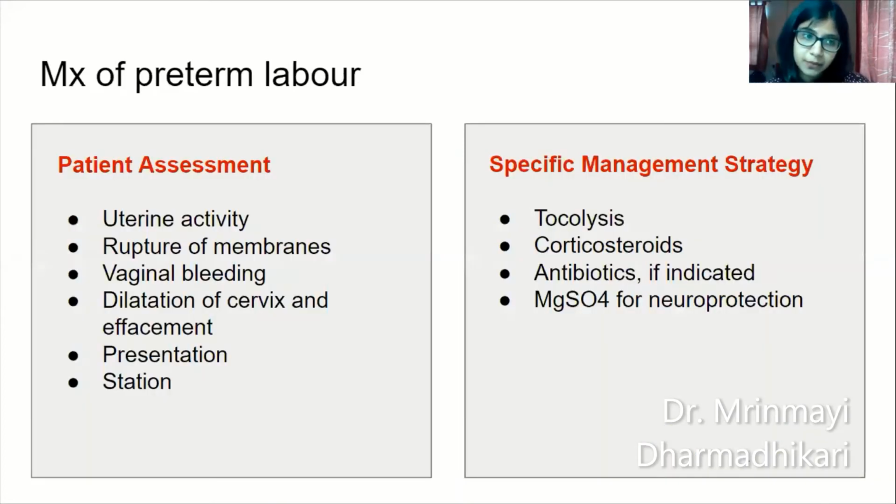Management of preterm labor can be divided into 2 parts. The patient assessment part is based on your clinical judgment of uterine activity, rupture of membranes, whether there is any vaginal bleeding, the dilatation and effacement of the cervix, and the presentation and station of the baby. The second part, which we are going to see in the further slides, is the specific management strategy: tocolysis, corticosteroids, antibiotics if indicated, which we have already seen, and magnesium sulfate for neuroprotection. So these are the 4 parts into which the next part of the lecture is divided.